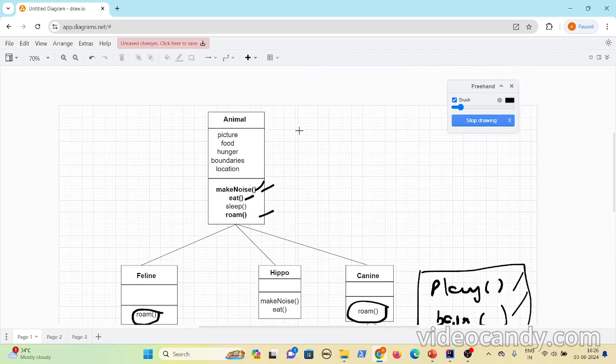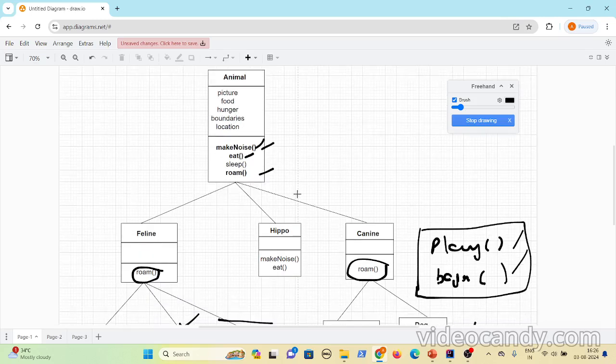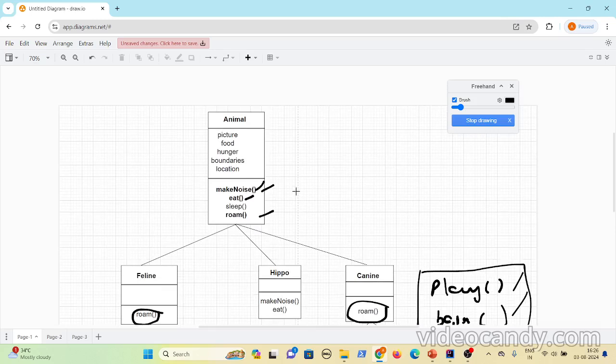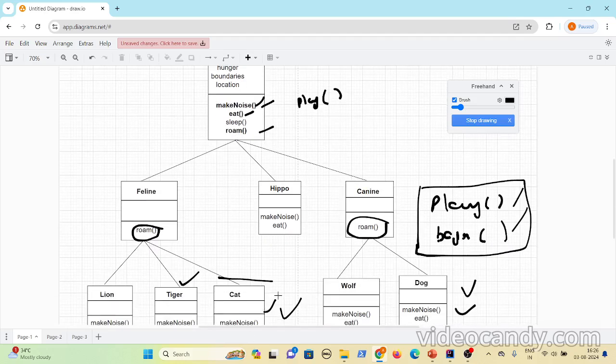Now I'll follow the second approach. I will not put a default implementation for play with human being and be friendly with human being. Instead, I'll add the play method and the beFriendly method in the Animal class, but I'll declare those as abstract. I'll not add any implementation. I'll declare them as abstract, and Cat and Dog will add the implementation in their specific classes for play and beFriendly.